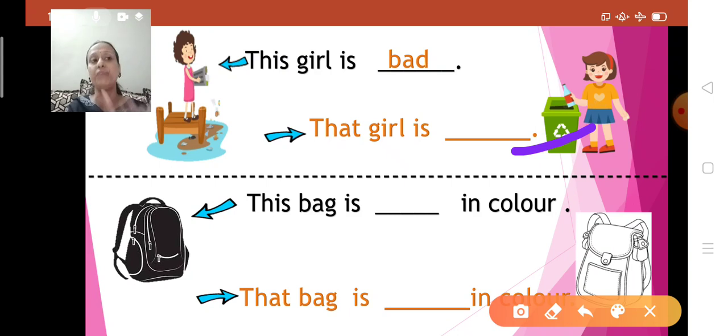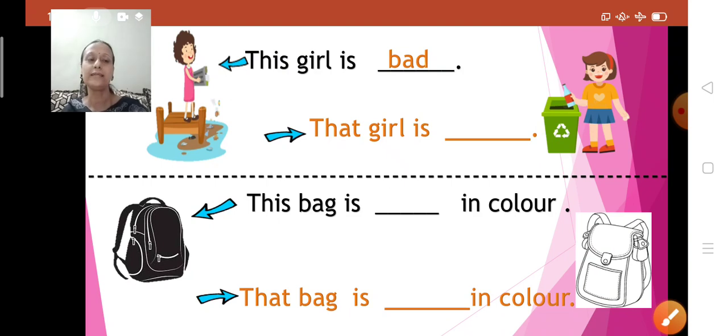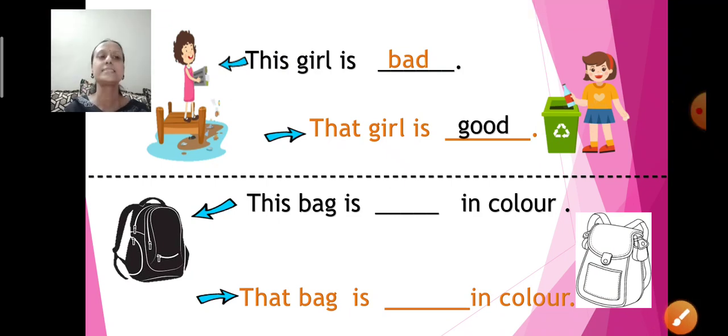Now children, the waste things, we throw it in the dustbin. So that girl is good or bad? She is good girl. So can I say that girl is good? What is the spelling of good? G-O-O-D, good. So the opposite of bad is good.